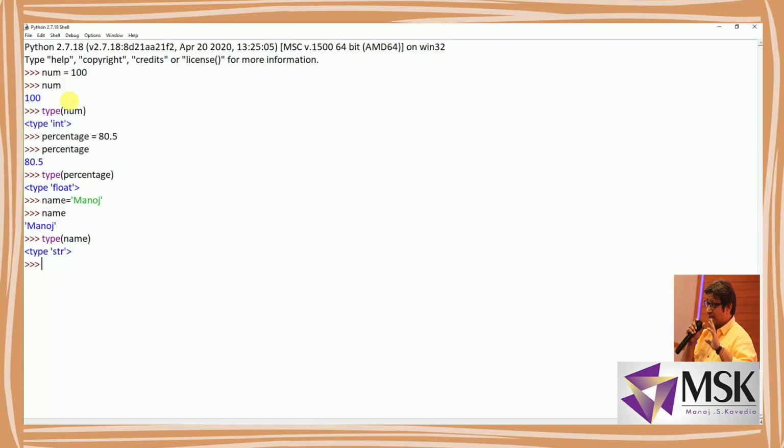Now a very nice thing about Python: suppose I'm writing num equal to 200 and num1 equal to 200. In other programming languages this would be declared as two different variables. But see what is nice in Python. Let's see what happens when I print the memory address. I'm printing the ID of num.